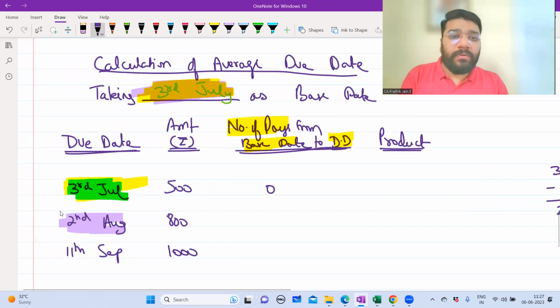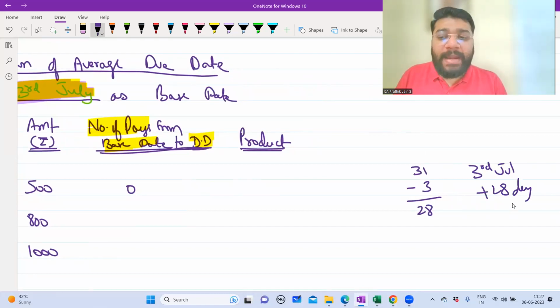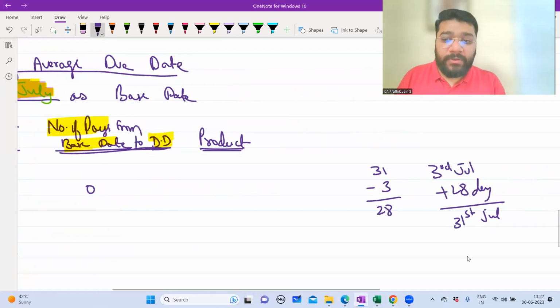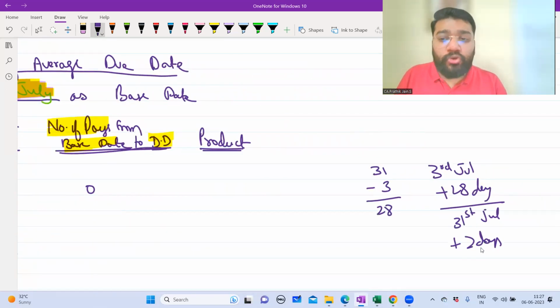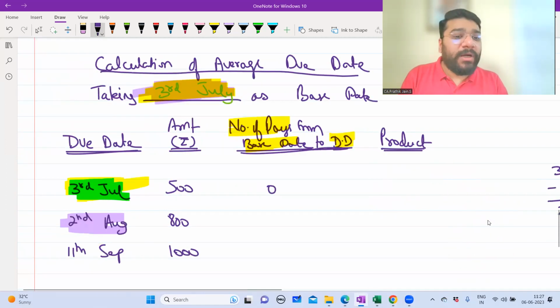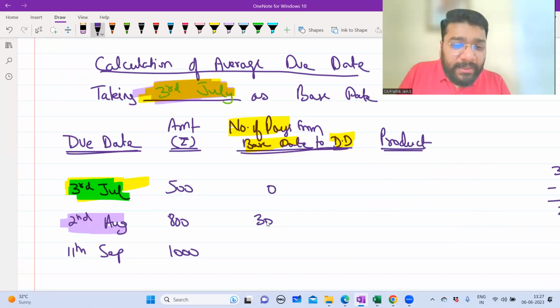So when you add 3rd July plus 28 days, you will land on 31st of July. Now we have to travel to 2nd August. So how many more days do we have to travel forward? 2 more days. So we'll go to 2nd August. Totally how many days did you travel forward? 28 plus 2, 30 days. So number of days from 3rd July to 2nd August is 30 days. Is it matching the textbook?